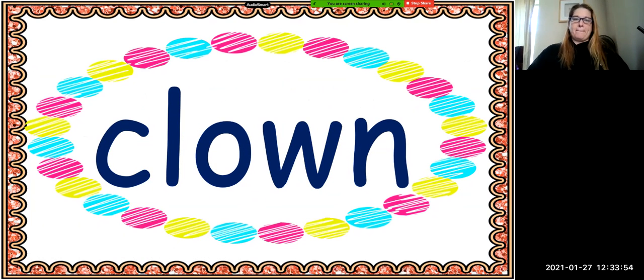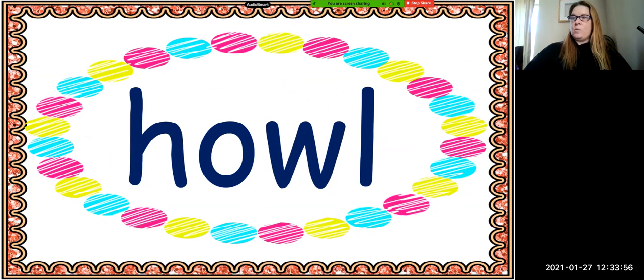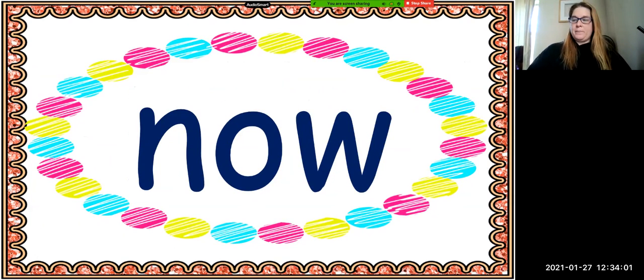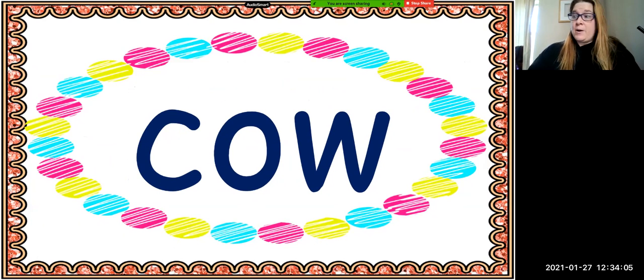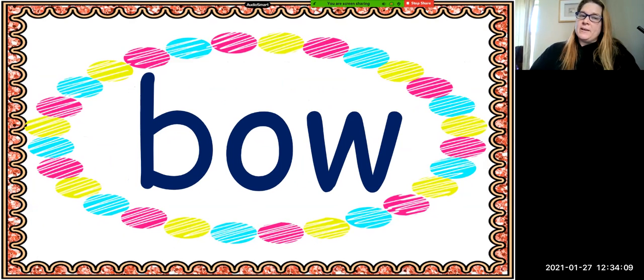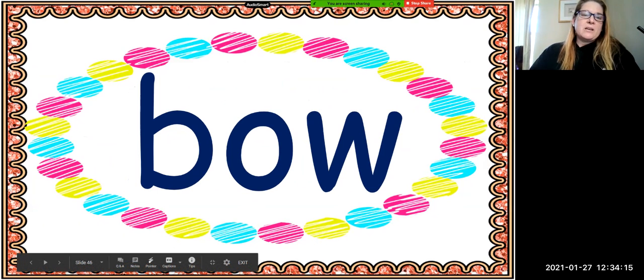Clown, howl, now, how, cow, and bow. Now this word is tricky though because it also can say bow. You got to make sure you're reading the whole sentence to figure out which way to say that word.